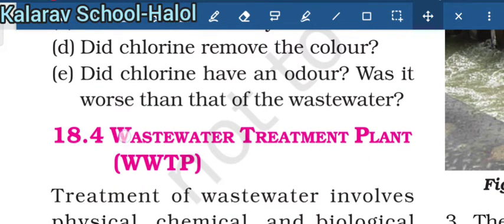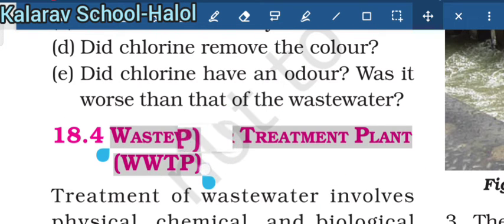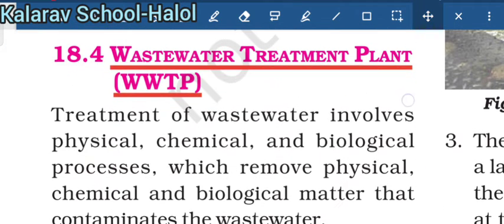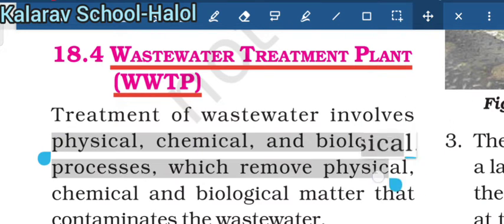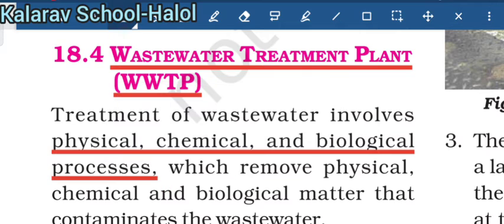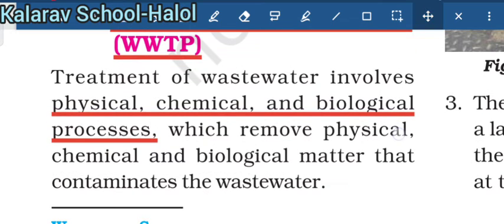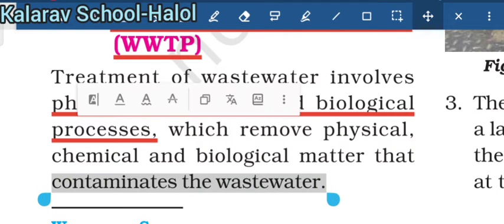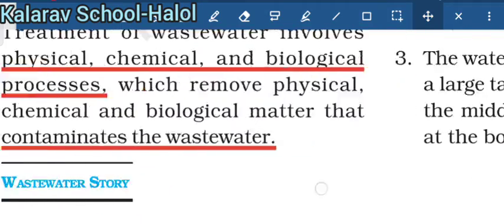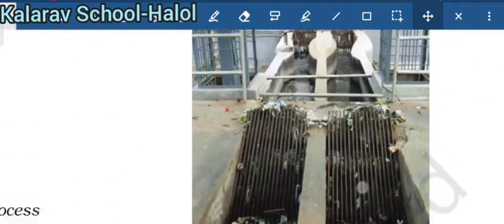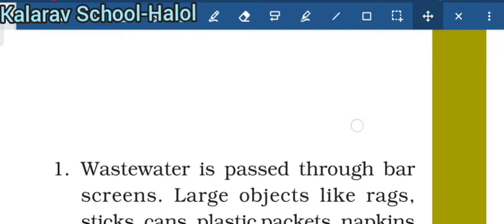Next is the wastewater treatment plant, abbreviated as WWTP. Treatment of wastewater involves physical, chemical and biological processes. Point to be noted, this is the answer to some questions also. It removes physical, chemical and biological matter that contaminates the wastewater. So these are the chemicals which destroy the water. Here is the wastewater treatment plant, how it works.